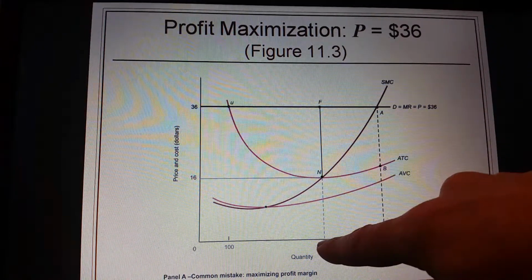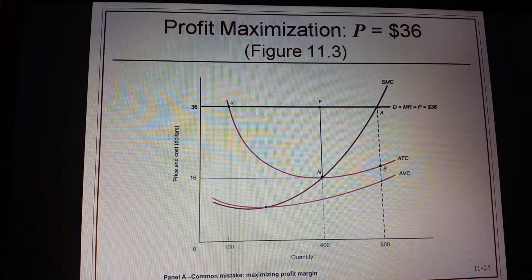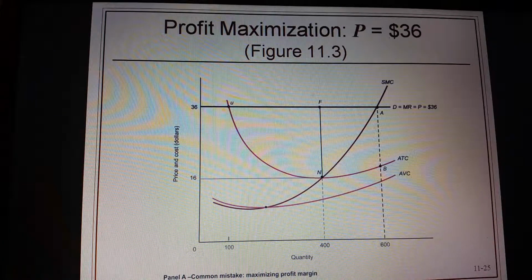400 units is where profit margin is maximized at that point. So by focusing on the margin where we produce 200 units,